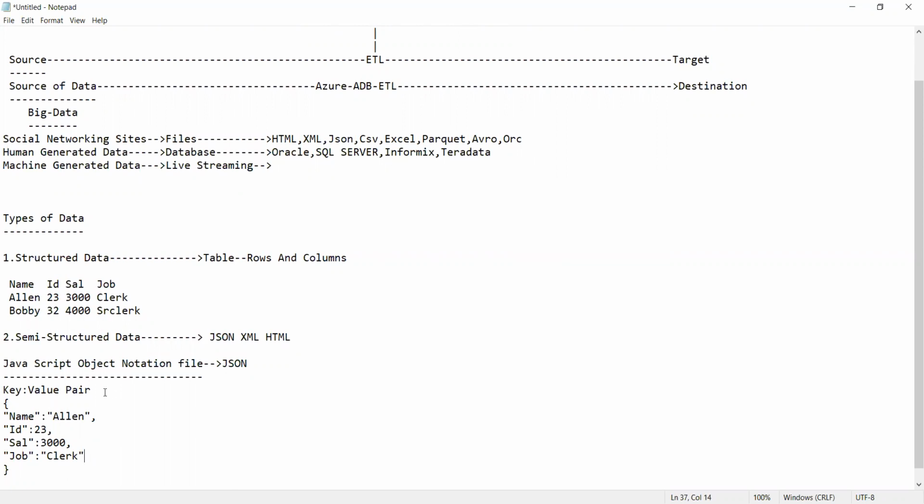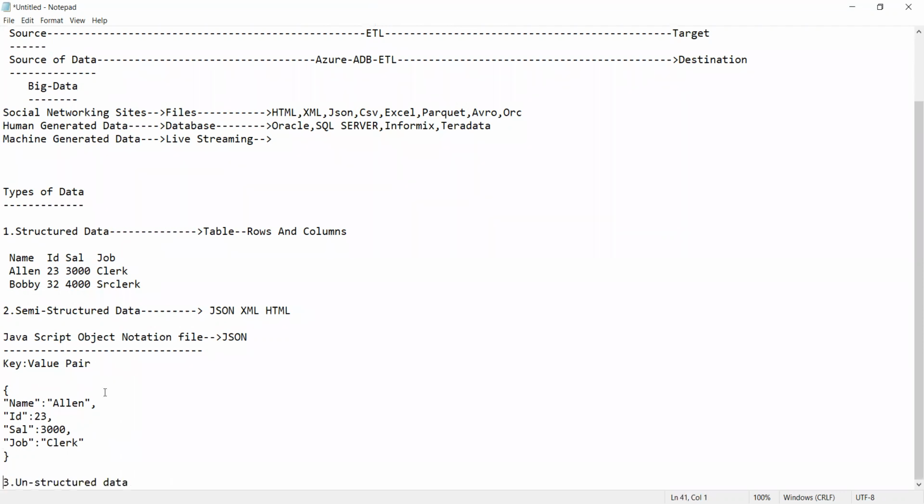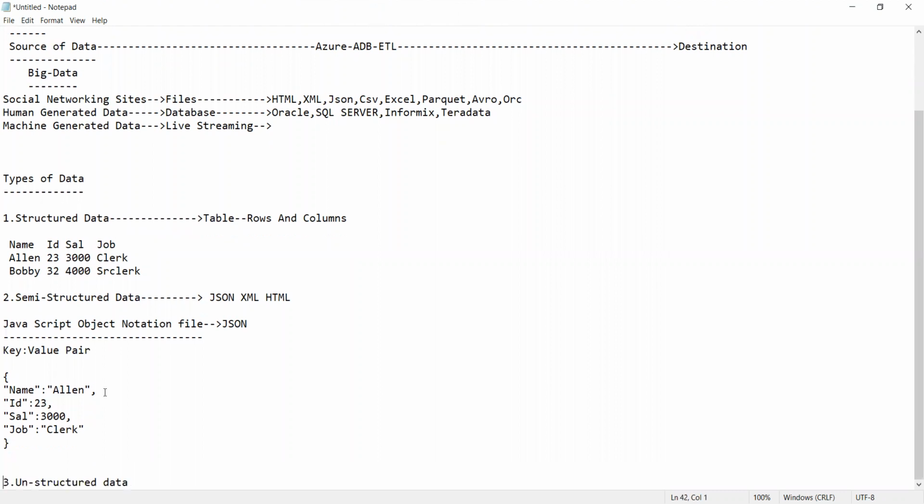Now, can you see here, all of you guys? This is called a JSON file where the data is recorded in key value pairs. And this is called semi-structured data. Getting my point? It is called semi-structured data.